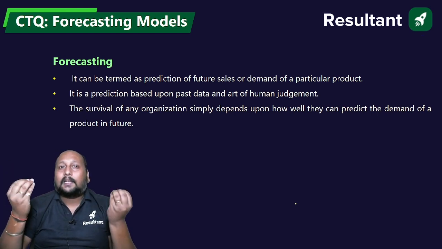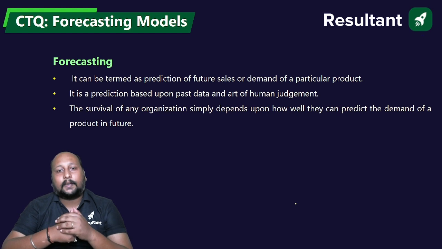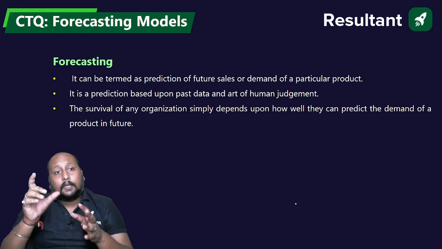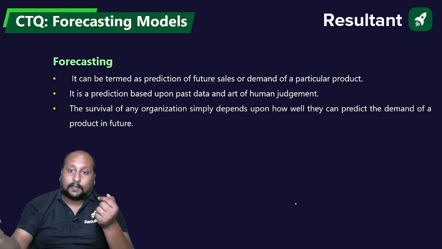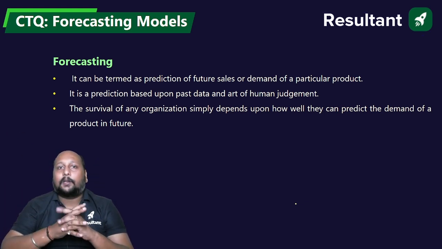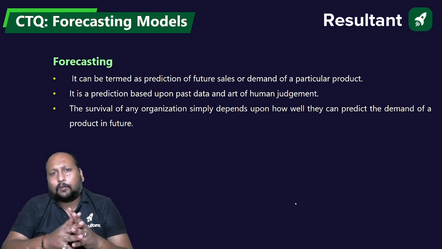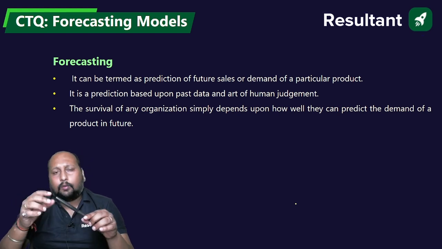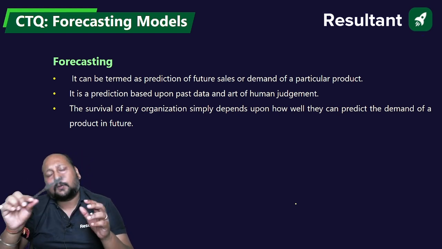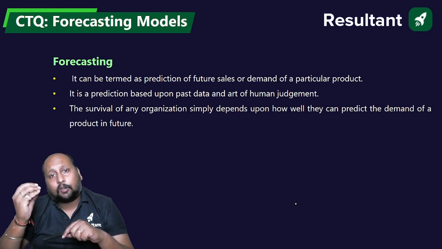So what is the basic necessity of forecasting, and how is it going to help us in the production? If I say from production perspective or from industrial perspective, forecasting is nothing but where we are predicting the future sales or demand of a particular product. Now my question is, why is forecasting required? Let us suppose I want to launch this pen. Okay, I want to manufacture, I want to sell off this pen, right? So my question is, how much I need to manufacture on daily basis?